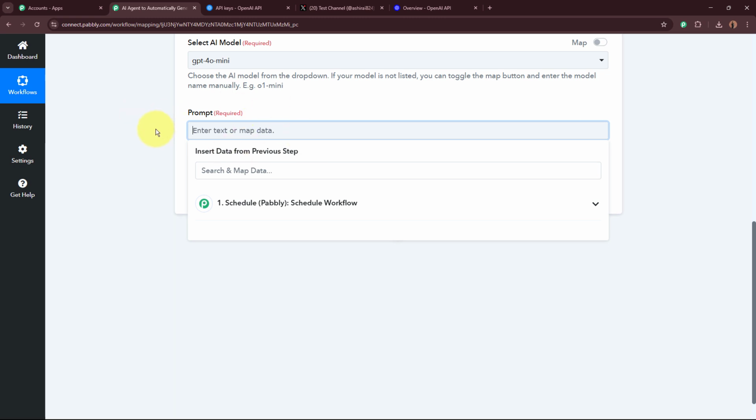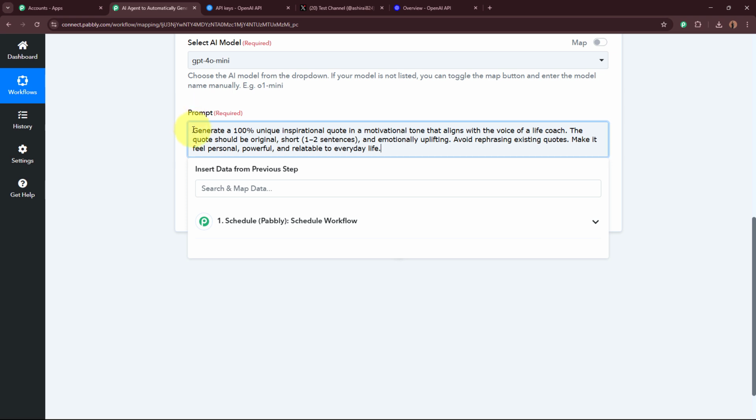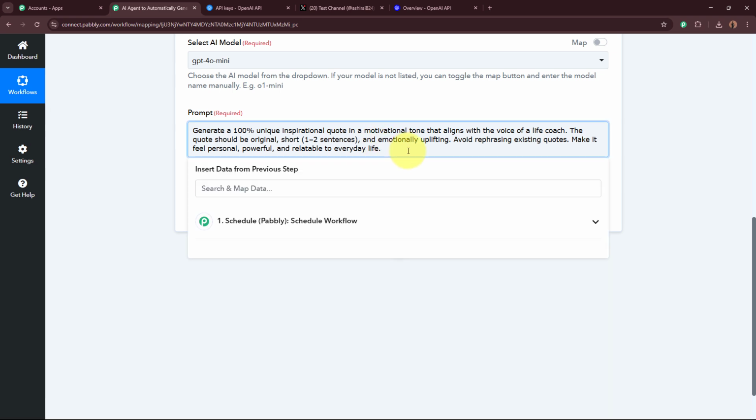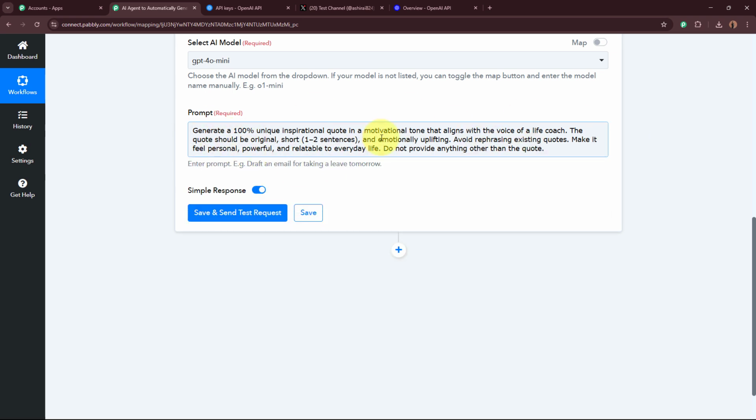So for the prompt, I'm going to write it as... So this is the prompt that I've written right over here. Generate 100% unique inspirational quote in a motivational tone that aligns with the voice of life coach. The quote should be original, short 1-2 sentences and emotionally uplifting. Avoid rephrasing existing quotes. Make it feel personal and powerful, relatable to everyday life. Okay, you can see this is the prompt that I've entered, using which the AI agent is going to generate the quote. I want to add another line in it. It is: do not provide anything other than the quote, okay? So this is the prompt that I've written right over here, in which I've mentioned what are the things that I require and do not require, okay?